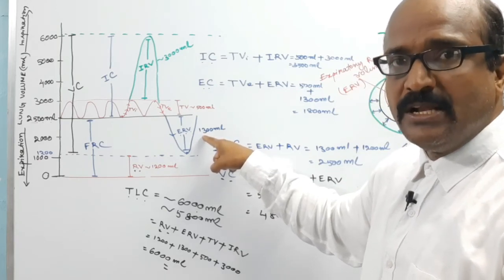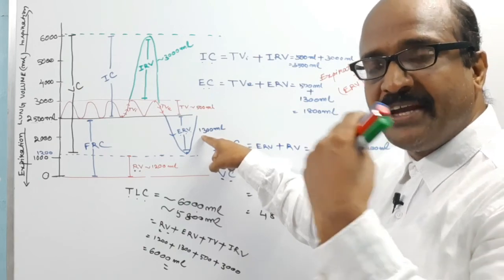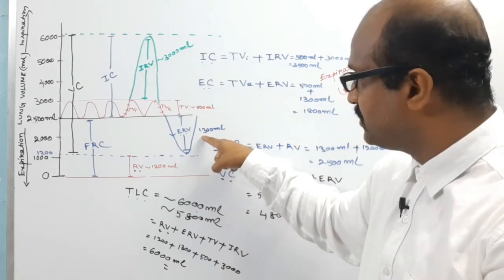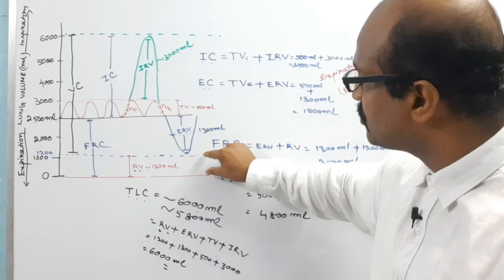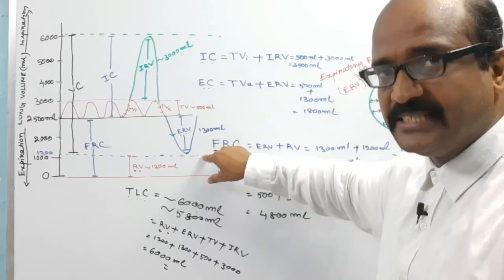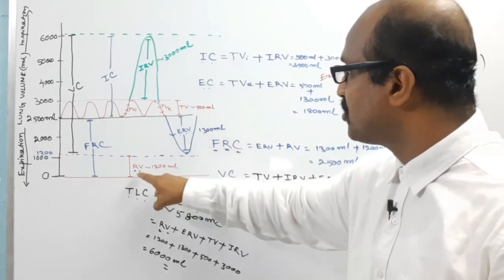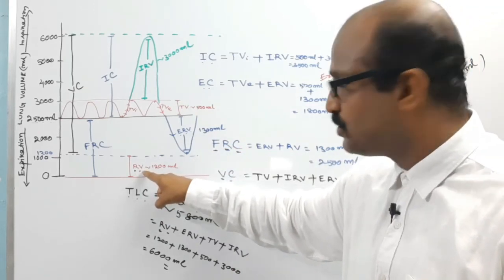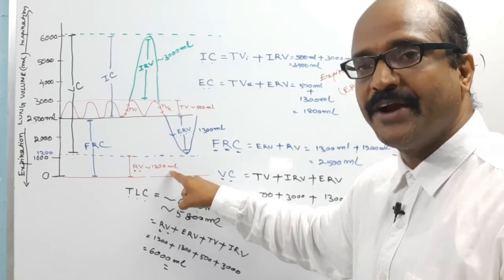So after forceful expiration, some amount of air is still left inside the alveoli, inside the lungs, which is known as the residual volume. In humans it is about 1200 ml.